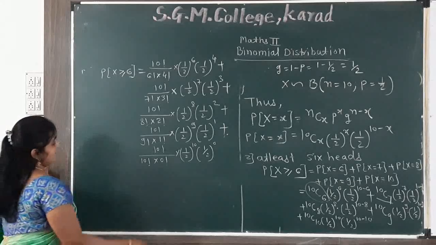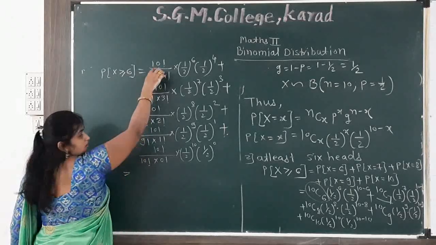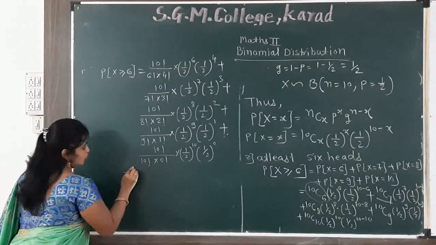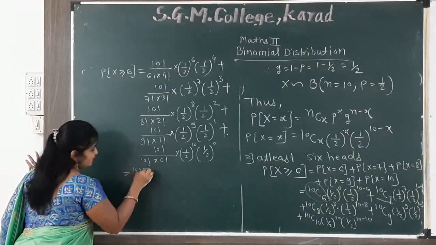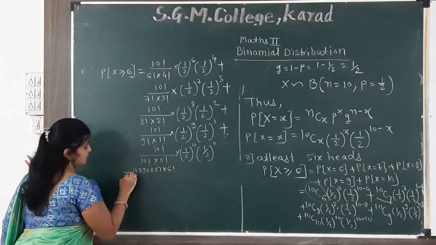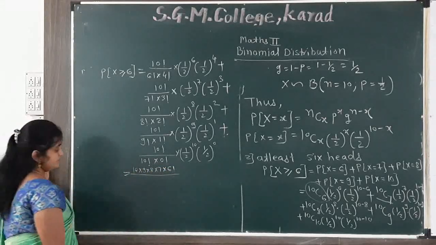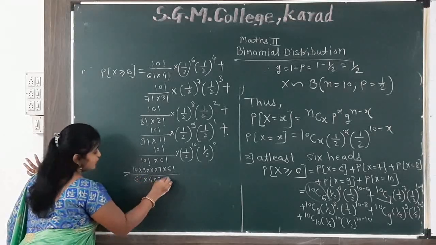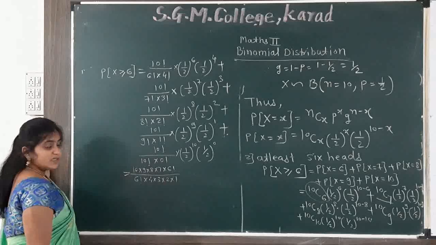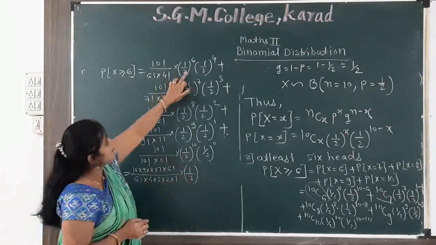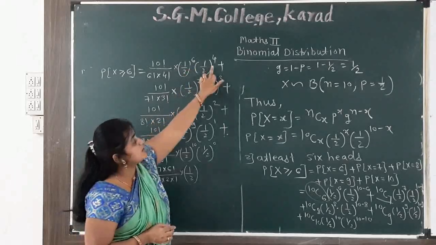Again we simplify here. These 10 convert up to the 6 factorial. So 10 multiply 9 multiply 8 multiply 7 multiply 6 factorial divided by 6 factorial multiply 4 multiply 3 multiply 2 multiply 1, multiply 1 by 2 raised to the power 6, this 1 by 2 raised to the power 4.